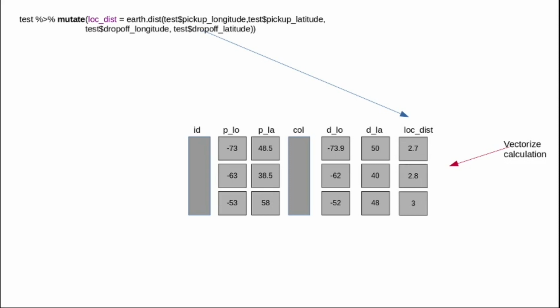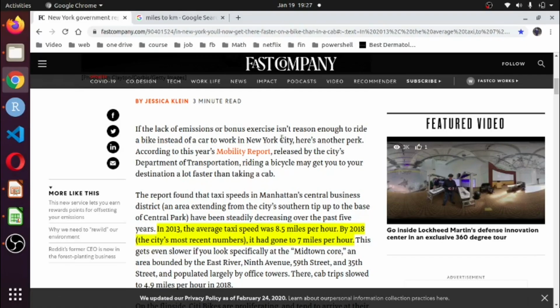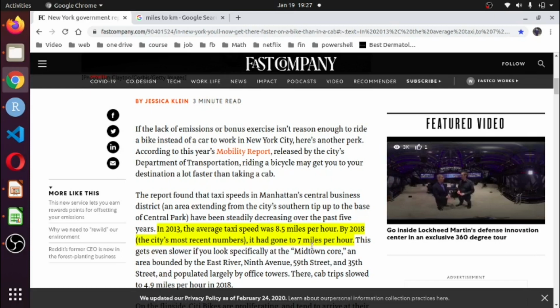Now let's see how we can take the average speed of a taxi. I opened this website, and according to the New York government, in 2013 the average taxi speed was 8.5 miles per hour, and by 2018 it had gone down to 7 miles per hour.